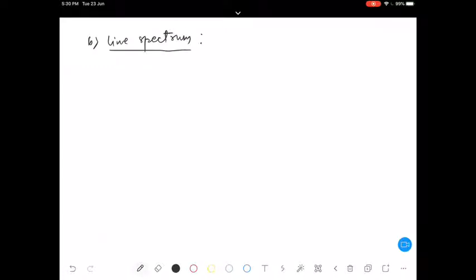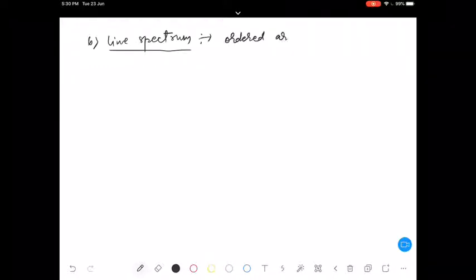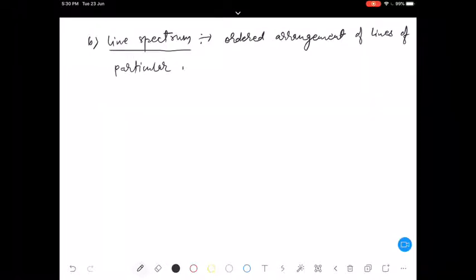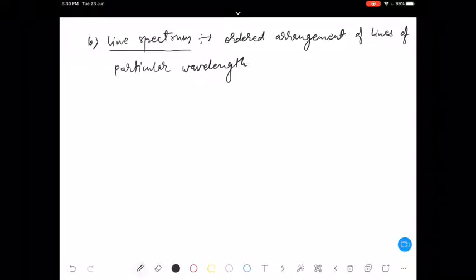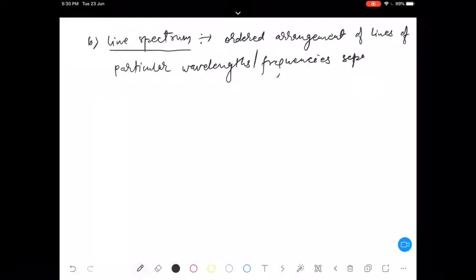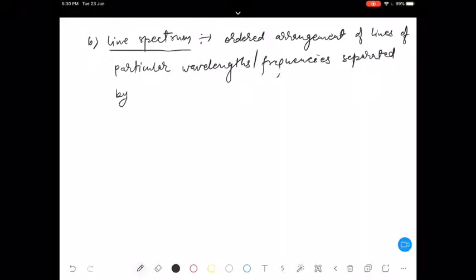Next one, I'll take line spectrum. Now this is basically an ordered arrangement of lines of particular wavelengths or frequencies separated by dark space.